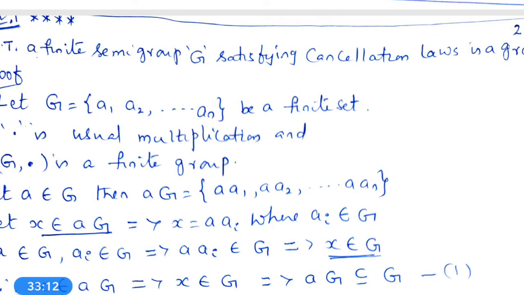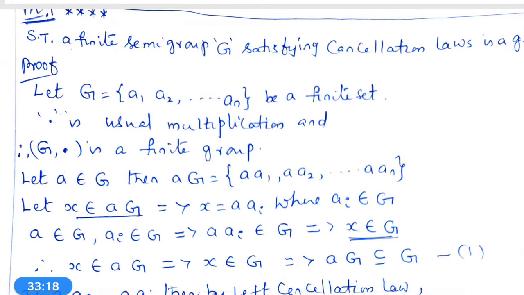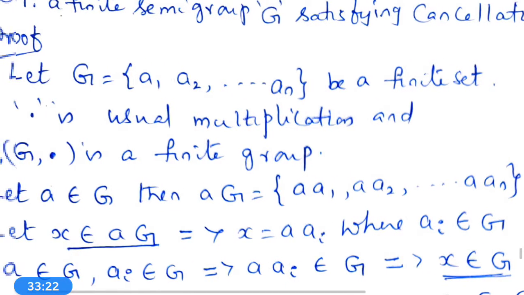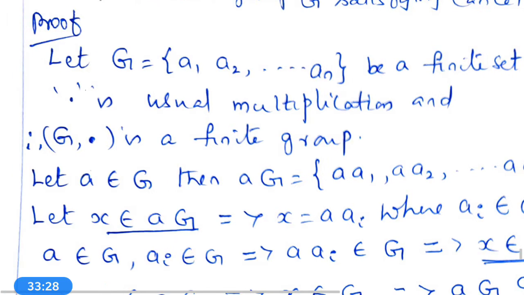That's why let us choose G having a finite number of elements, say n elements. Let G be the set of A1, A2, etc., An, a finite set. Therefore, circle dot is usual multiplication. Therefore, G, dot is a finite group.